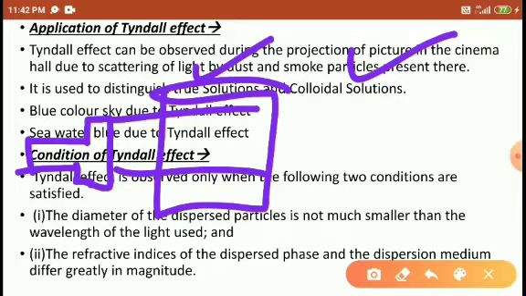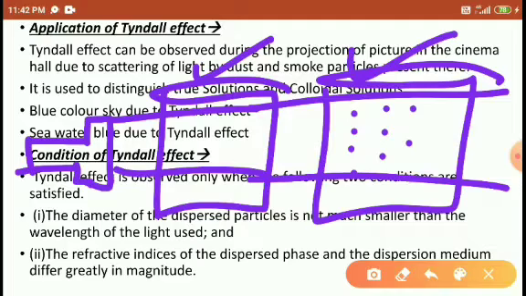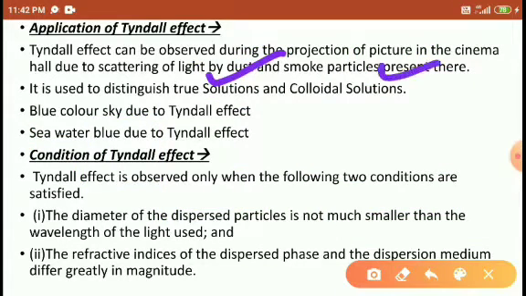There is no scattering. There is no visibility of any colloidal particles. The same light passed over the colloidal solution, then the colloidal particles are visible in the scattered light. Right, students? So it helps to distinguish the true solution and the colloidal solution.